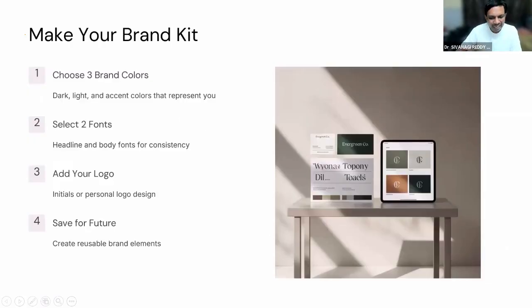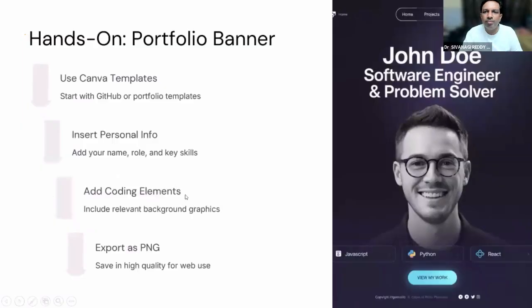So everybody, my advice is you can give your interest, your favorite color, your favorite font, and your qualification to ChatGPT and ask it to suggest a suitable brand kit. It will suggest all the things, like which type of logo you can use, a personal logo, then fonts and colors. You can take it, modify it, and reuse it. Right? That's the brand kit you can do.